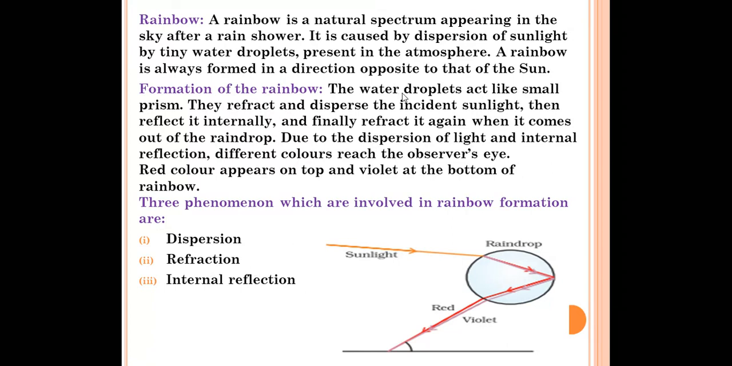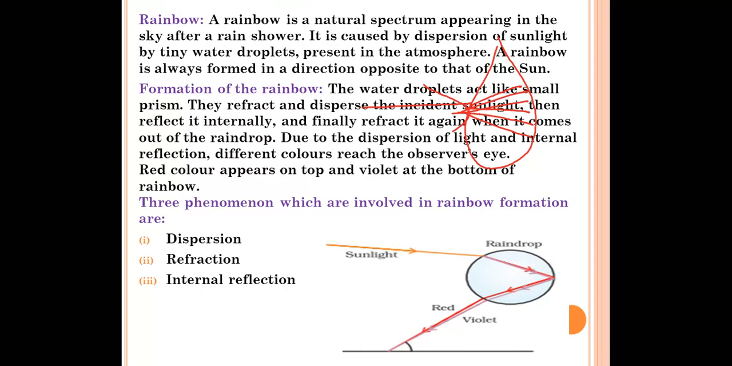First of all, the water droplets will act like the prism. The raindrops or the water droplets will act like the prism. They refract and disperse the incident sunlight, then reflect. Suppose this is a raindrop, when the sunlight is incident on it, first of all refraction and dispersion will take place, and the sunlight will split into the 7 colors. Then it reflects internally, and after that reflection will take place.